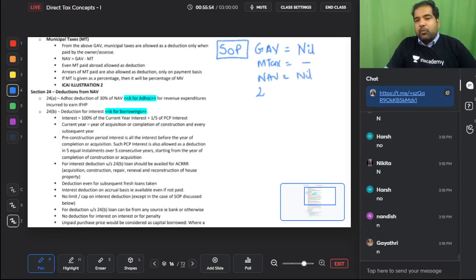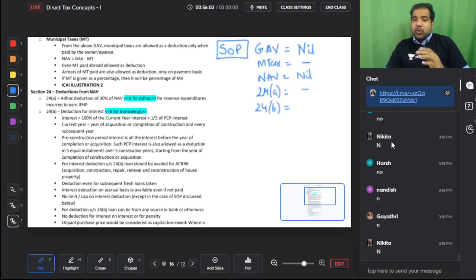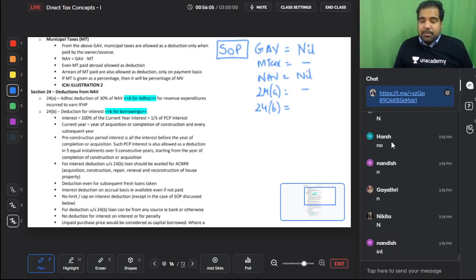Nil. Will they give you 24A deduction? No. Only deduction they will give you is 24B. Why? Because anyways, first you are paying interest to a bank, they will tax the bank. And here they want to give you a benefit. They want people to buy a house on loan. So 24B, they will give you a deduction.